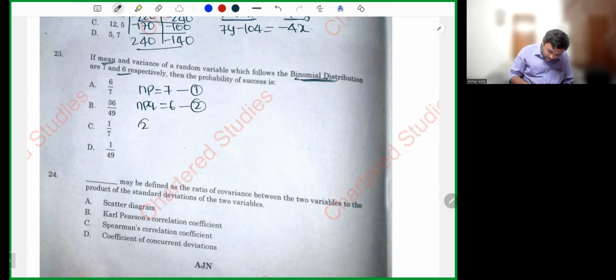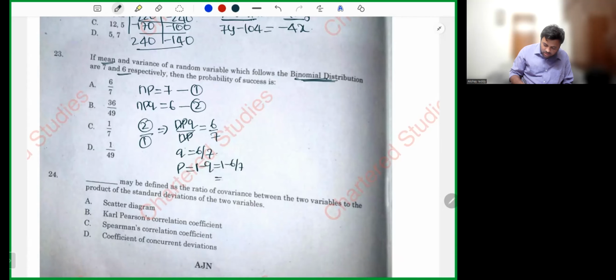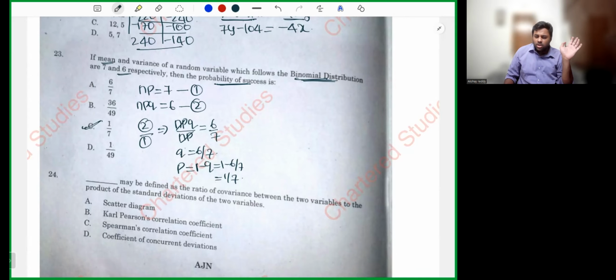I'll simply do 2 divided by 1. Let's see what happens. NPQ by NP is equal to 6 by 7. So Q is equal to 6 by 7. What is P? 1 minus Q. 1 minus 6 by 7 is equal to 1 by 7. What is being asked? The probability of success is asked. Probability of success is 1 by 7. Q is 6 by 7. Obviously, P plus Q will be 1. P will be equal to 1 minus Q.